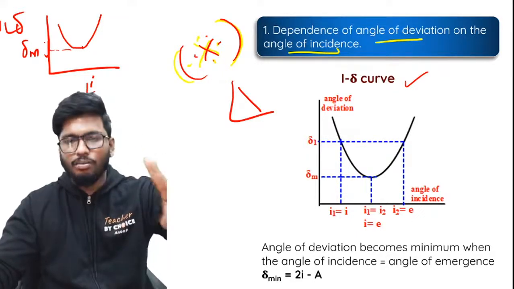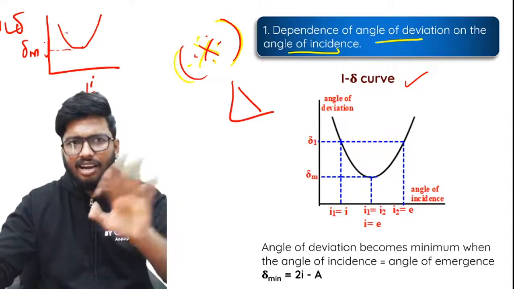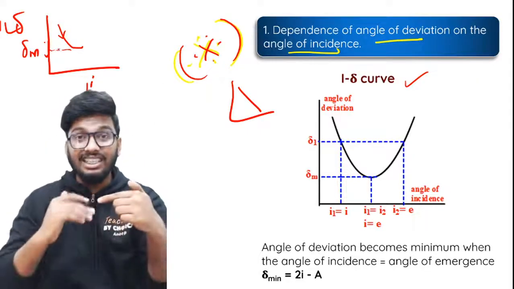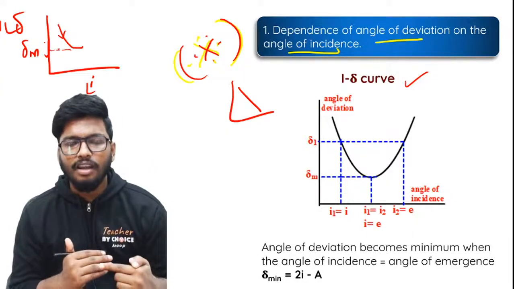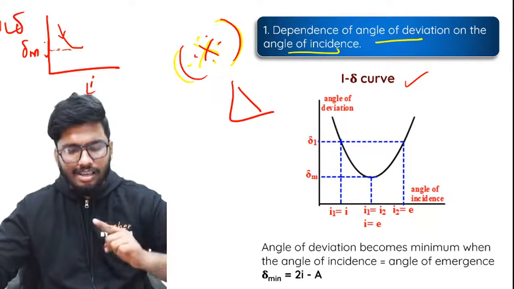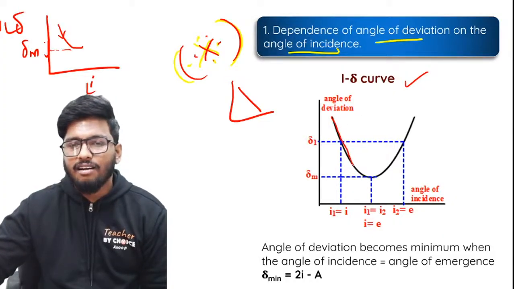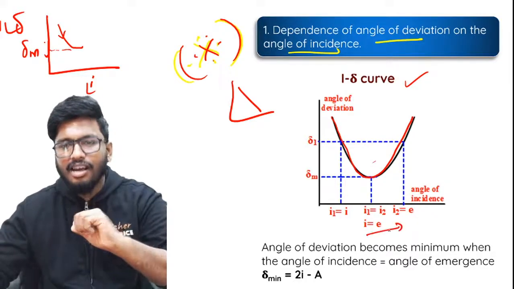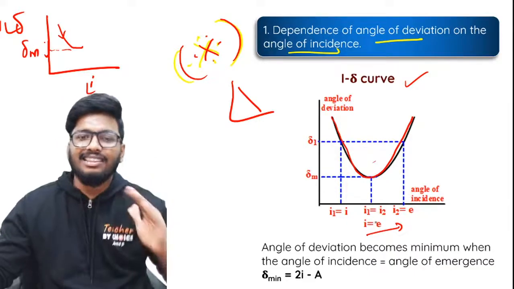So once again, guys, listen to me very carefully. When the angle of incidence increases, in the start the angle of deviation will also decrease. The curve will go down. But at a certain point, once it reaches the minimum angle of deviation, if I keep on increasing the angle of incidence, the angle of deviation will increase, and that forms this U-shaped curve.